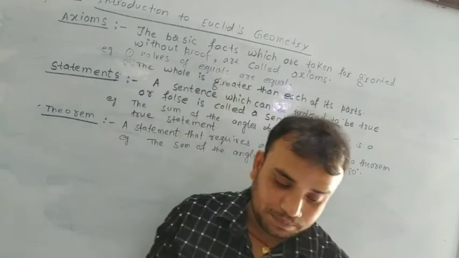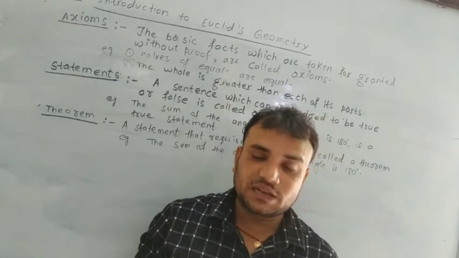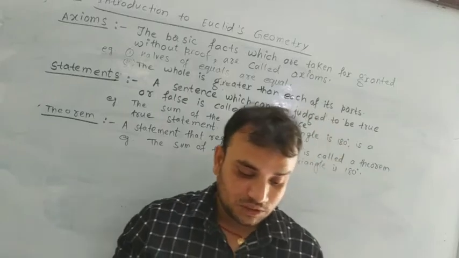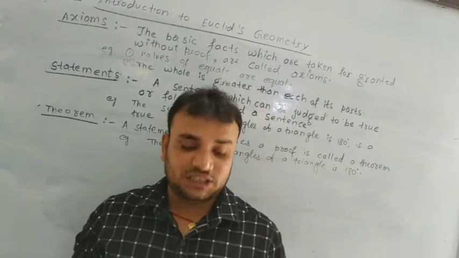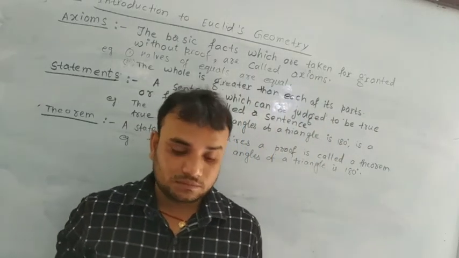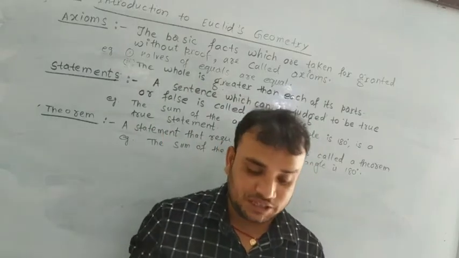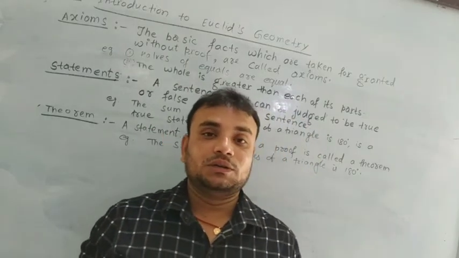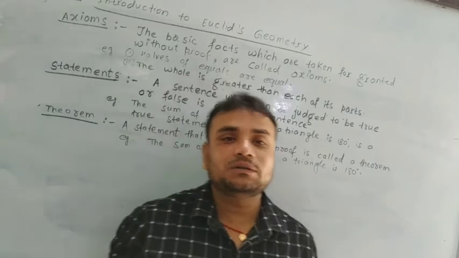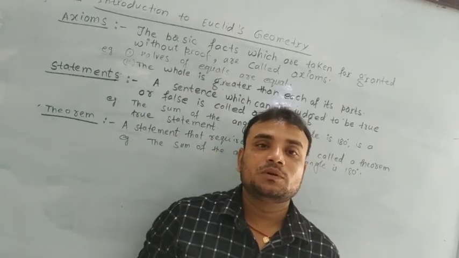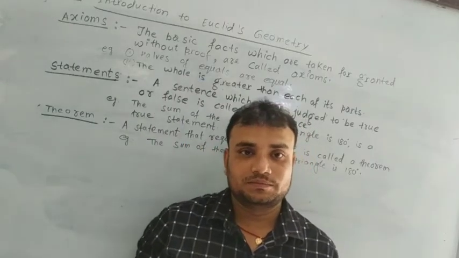The Greeks developed geometry in a very systematic manner. Three Greek mathematicians: Thales, about 600 BC. Thales is a very important name who developed mathematics.